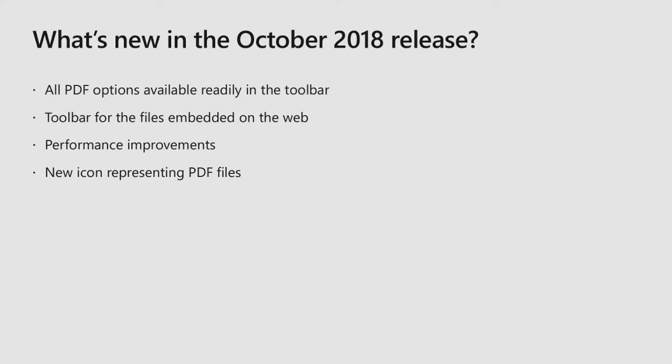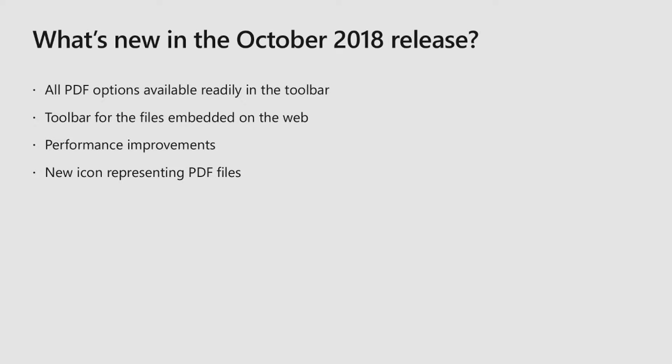Before that, I want to tell you about what's new in the October release. That's also exciting before we go into the demos. All the PDF options that I talked about are now available with a toolbar, which is docked right there on the top, and the functionality is available readily and handy.